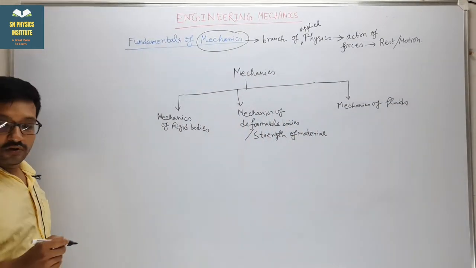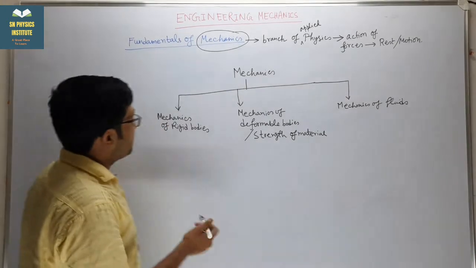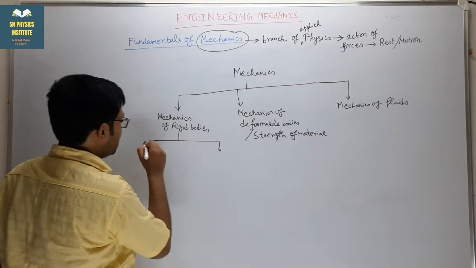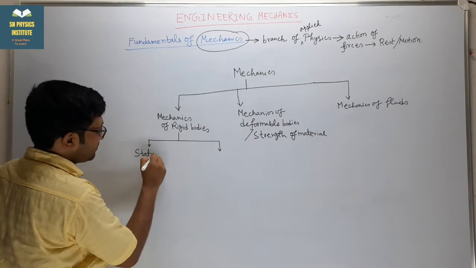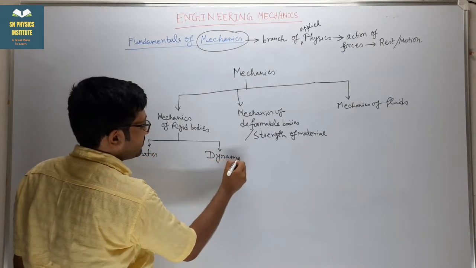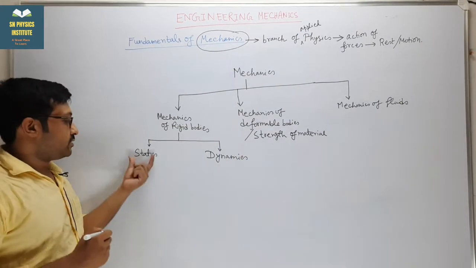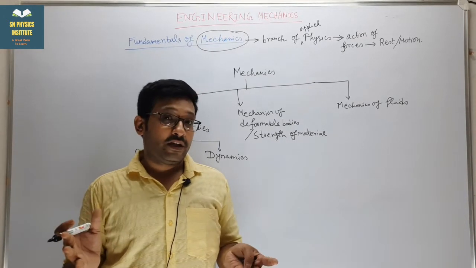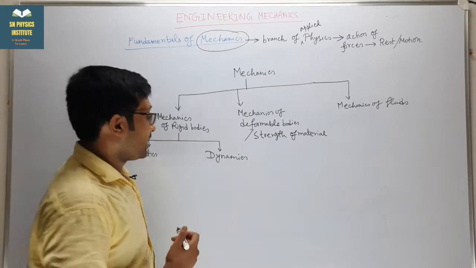Now, next is the mechanics of rigid bodies. It can be classified into two categories. One is statics and another one is dynamics. Very important. In case of statics, it deals with the body at rest, and what is the cause of this rest. Another one is dynamics.